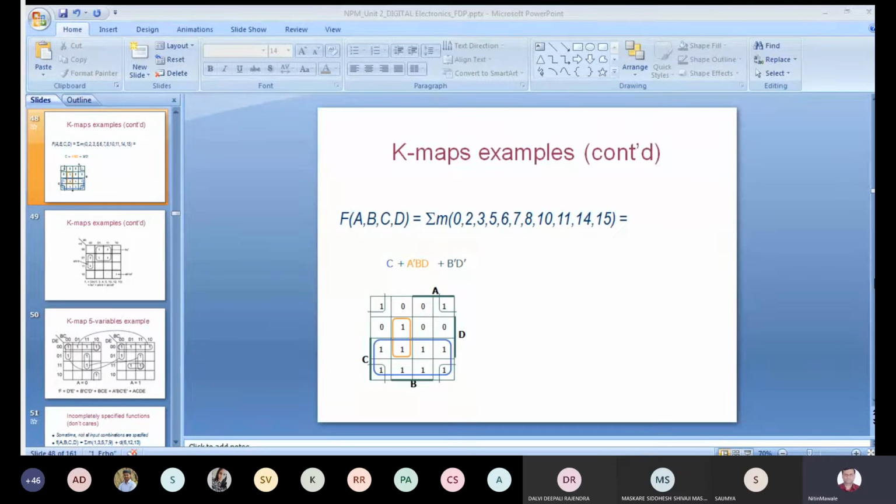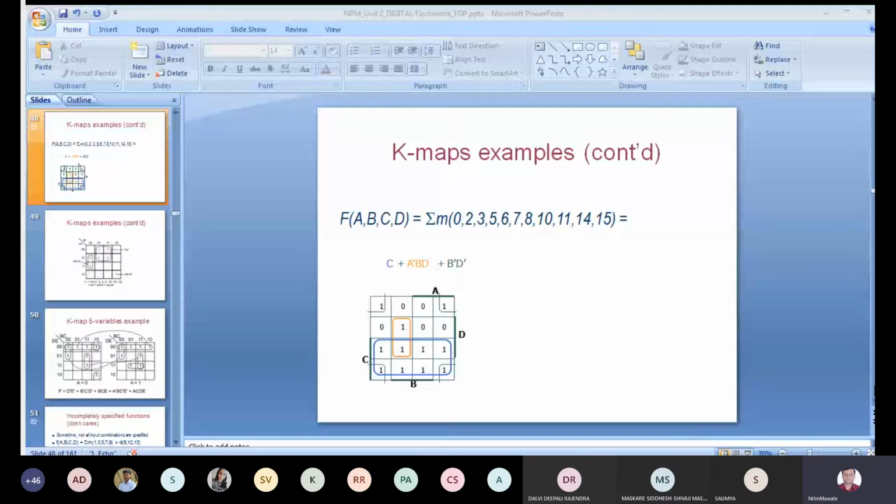Are you getting this? These are the K-map rules. If these rules are clear to everybody, please write S in the chat box. Those who have understood this, please write S. Those who have not understood, please write no.